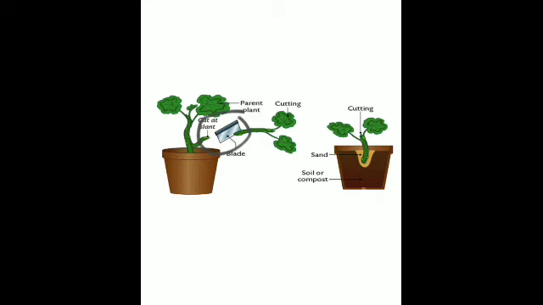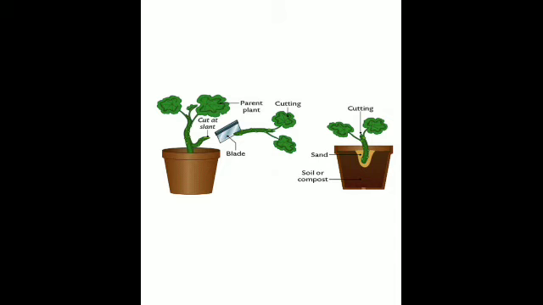Now this I will show over here: this is the axillary bud, here in the axil a bud is there. Is it clear? So along with the axillary bud, this part of the stem is cut and sowed in the soil, and it grows into a new plant after some time.